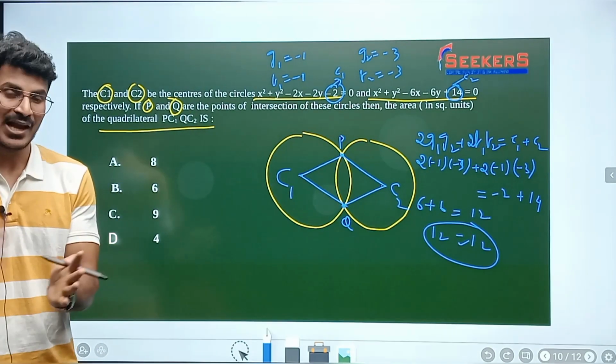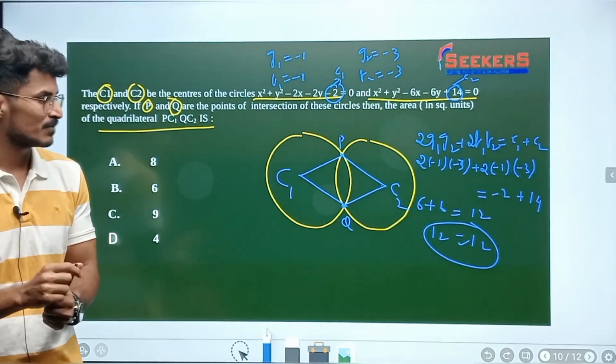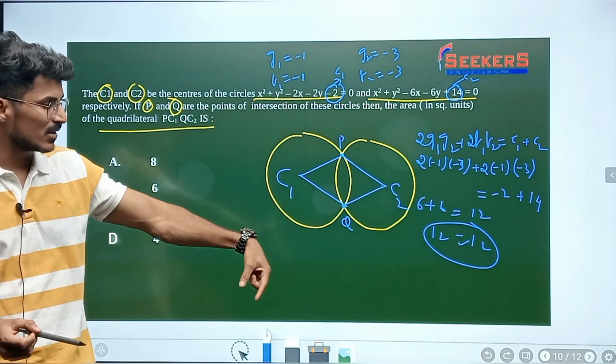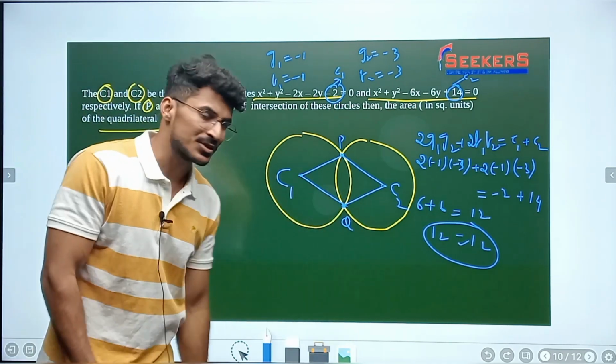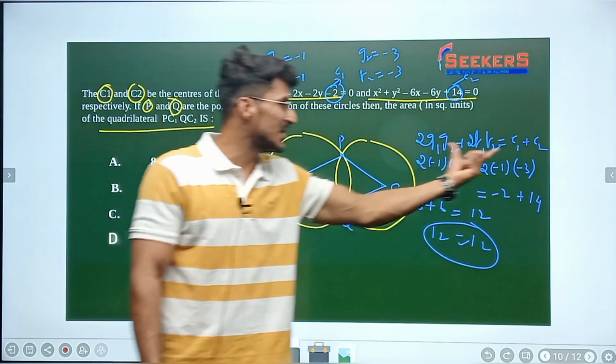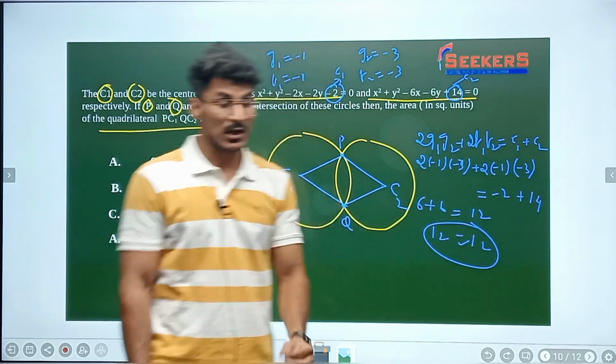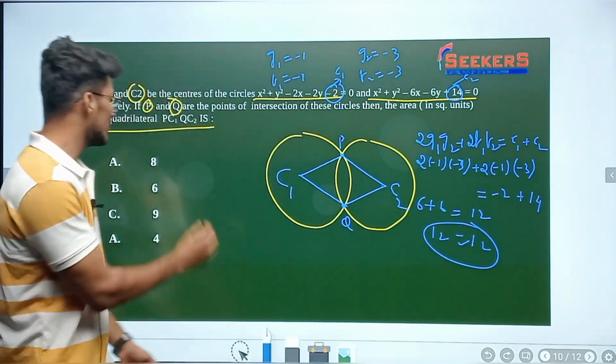Orthogonal means basically the angle between the two circles is 90 degrees. Sir, how do you understand that they are orthogonal to each other? Yes, this condition is matching, LHS is equal to RHS. Sir, can we do it in any other way? Yes, of course you can.